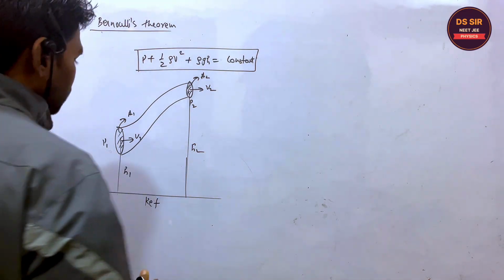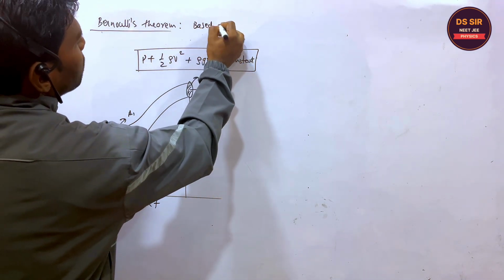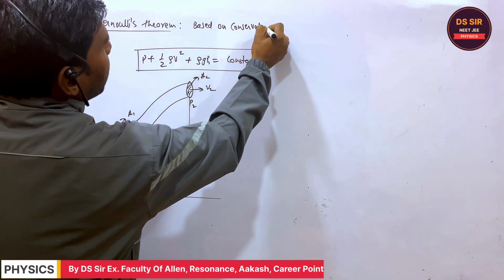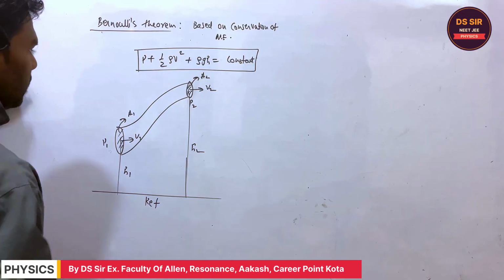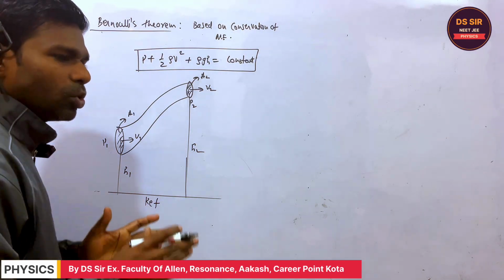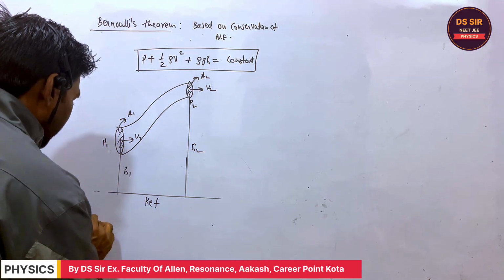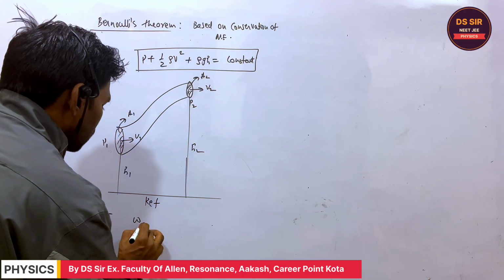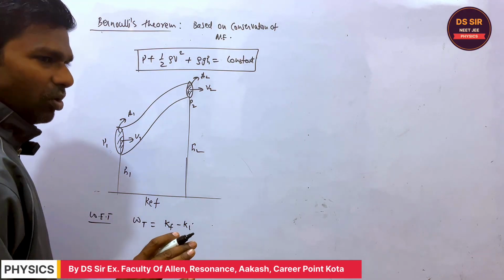It is very important. As I told you, this is based on conservation of energy, of mechanical energy. The conservation of energy is that the total work done is equal to change in kinetic energy. I will apply the work energy theorem. What is the work energy theorem? Total work is equal to K final minus K initial. Is it clear or not?